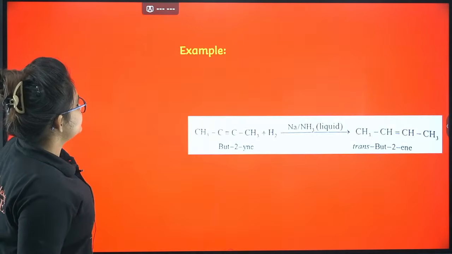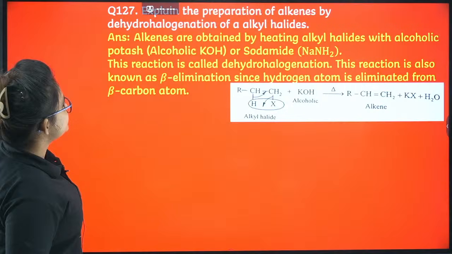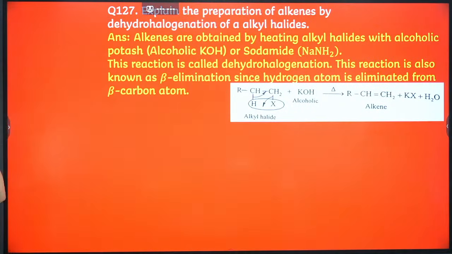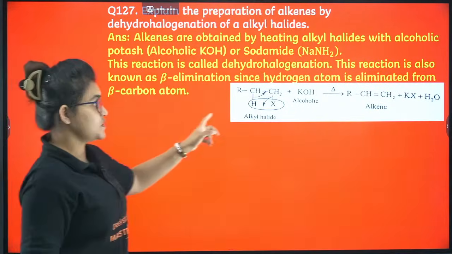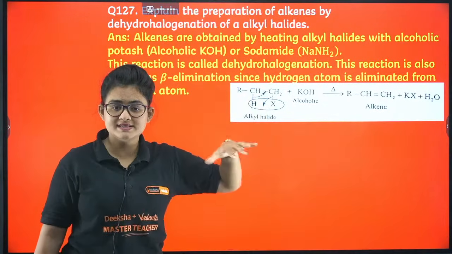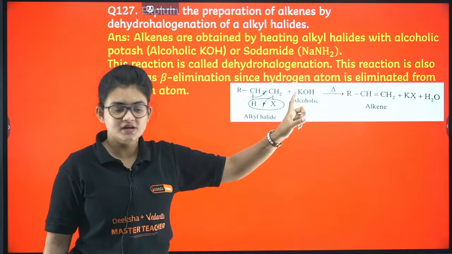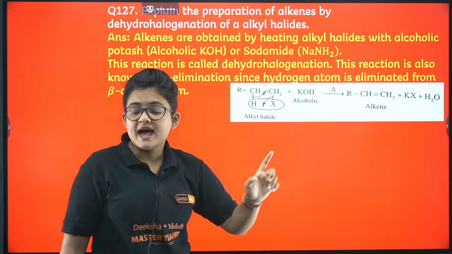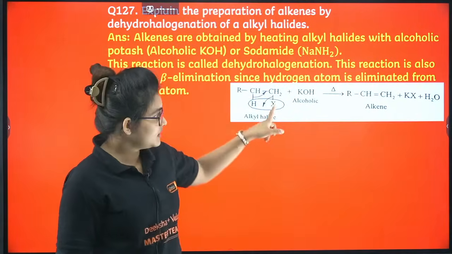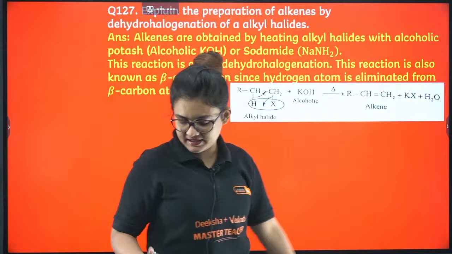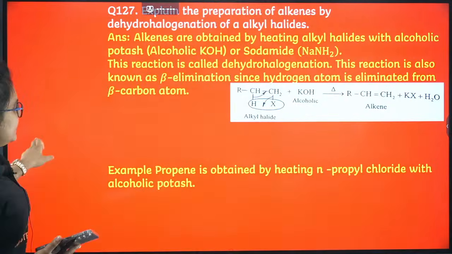Okay, let's proceed. Explain the preparation of alkenes by dehydrohalogenation. So in dehydrohalogenation, what happens? The beta hydrogen gets eliminated along with the halogen. What is the reagent? Alcoholic KOH. Alcoholic KOH in presence of heat will give you the alkene. Double bond will come.